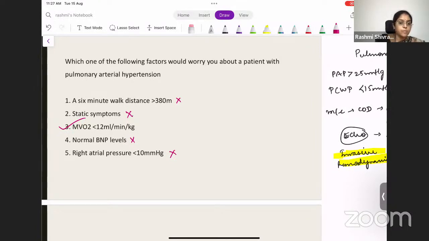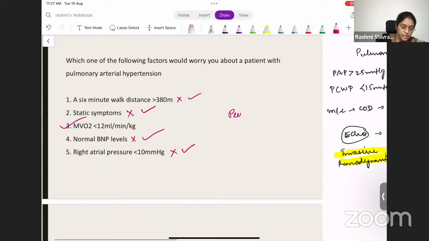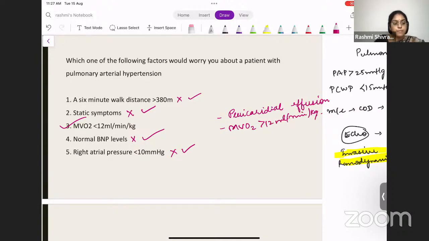So how do you actually prognosticate these patients? Based on what do you prognosticate the patient? The 6-minute walk distance less than 380 meters, rapid progression of symptoms, elevated BNP levels, right atrial pressure more than 10 millimeters mercury, a pericardial effusion, and also the peak oxygen consumption, which is the VO2, less than 12 ml per minute per kg. All these mean the patient will have a bad prognosis.